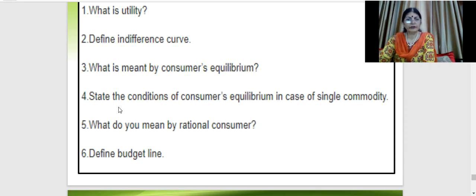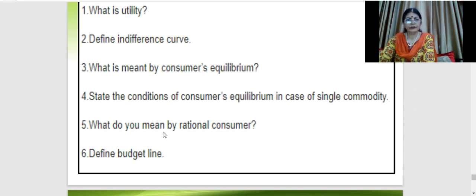Question number 4, children, normally asked, state the conditions of consumer's equilibrium in case of single commodity. So we have already done this course in detail. You just have to state the conditions of consumer's equilibrium in case of one commodity or a single commodity. I hope you have written it down.